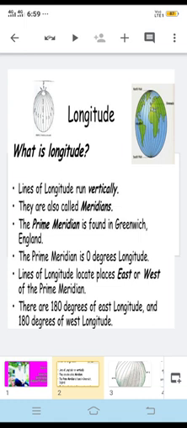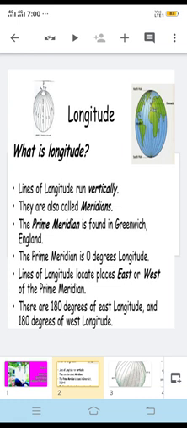The prime meridian is found in Greenwich, England. The time is decided from this meridian, so that is called the prime meridian, and that is found in Greenwich, which is in England. The prime meridian is 0 degree longitude. We have seen that with latitudes the equator was there. Here we have the prime meridian.